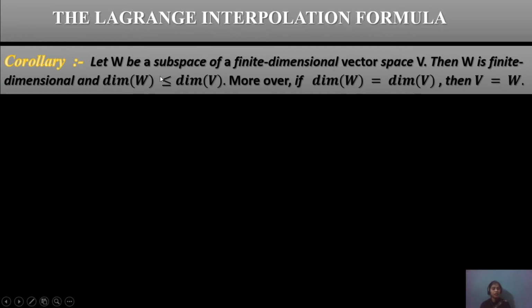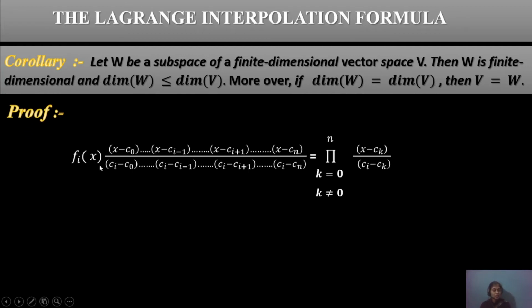Let W be a subspace of a finite-dimensional vector space V, where W is finite dimensional and dimension W is less than or equal to dimension V. Hence, the proof for this condition for W will be given in this form. The Lagrange interpolation formula will be used.